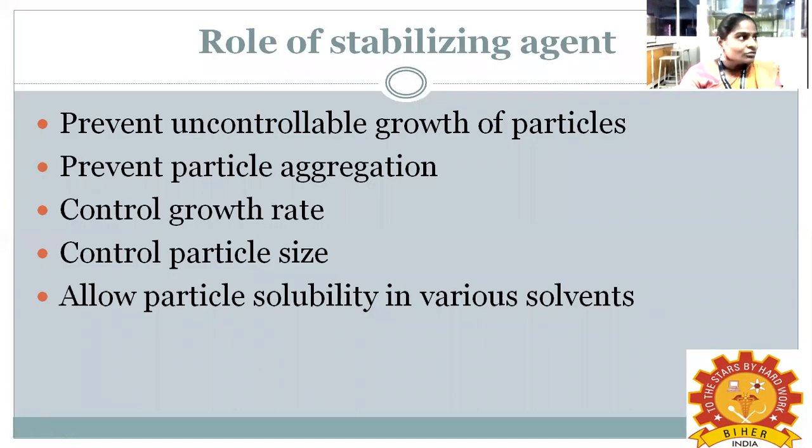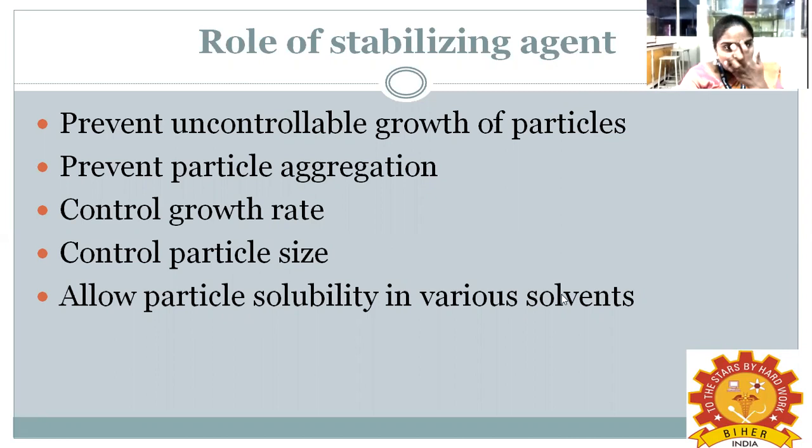What is the role of the stabilizing agent? It prevents the uncontrollable growth of nanoparticles, prevents particle aggregation, controls the growth rate, controls the particle size, and allows particle solubility in various solvents.